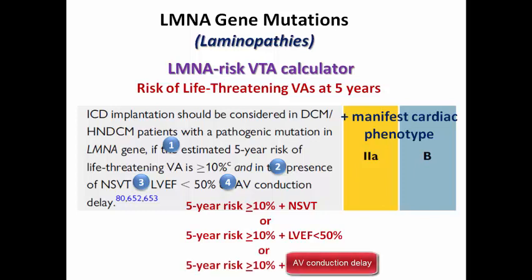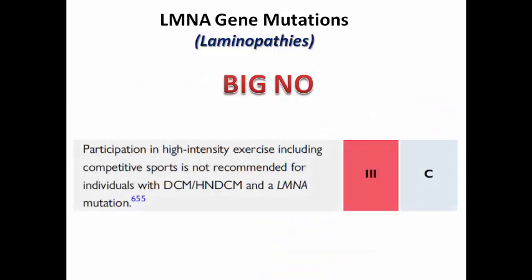So a high risk plus one of these risk factors is an indication to put an ICD. And the big no: those patients should be prohibited from high intensity exercise, including competitive sports, for those with a lamin gene mutation due to the higher risk of exercise-induced ventricular arrhythmias and sudden cardiac death.